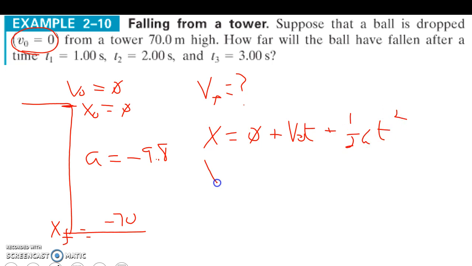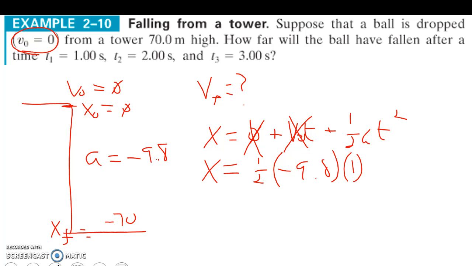So we're trying to solve for x. Since our initial velocity is 0, we get rid of this. Initial position 0. It's going to be 1/2 at squared, with a of negative 9.8. And since t is going to be 1 to start, we're going to put 1 there and square it. And when we do this math, for 1 second,